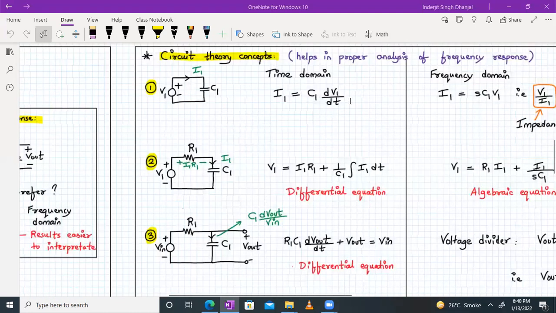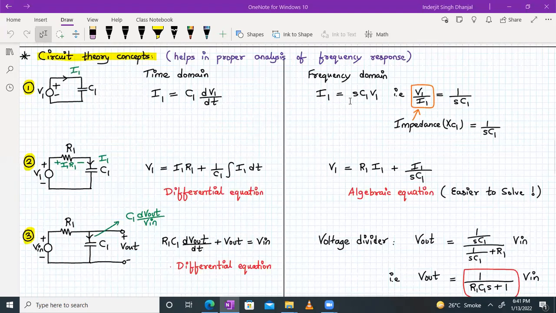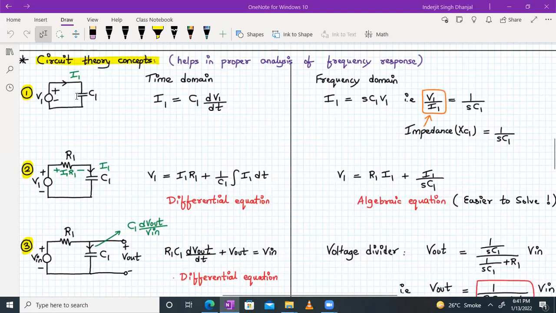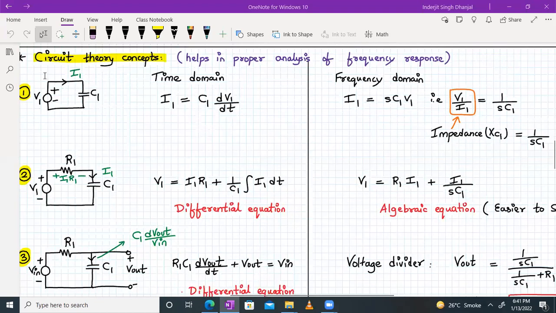So let's start with circuit theory concepts. Now we are revising these concepts one more time, which will help you to properly analyze your frequency response. So let us begin. Let's consider the first circuit over here. In the first circuit, we have a simple source V1, right? And in parallel, we have a capacitor C1. The current flowing through the capacitor is considered to be I1. In time domain, I can write the formula for this current as I equals C dV by dt. So in this case, I1 will be equal to C1 dV1 by dt.